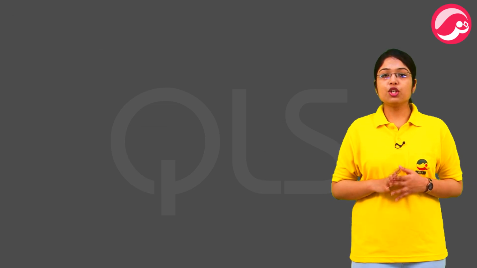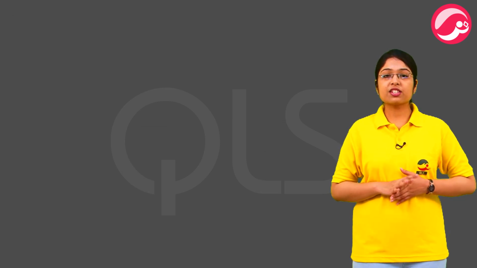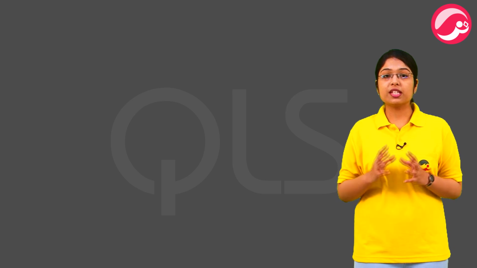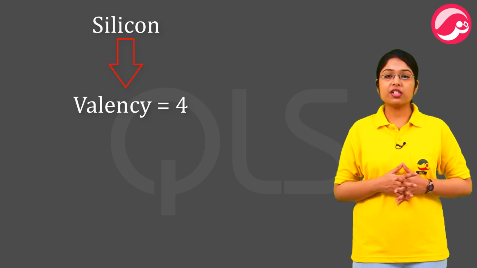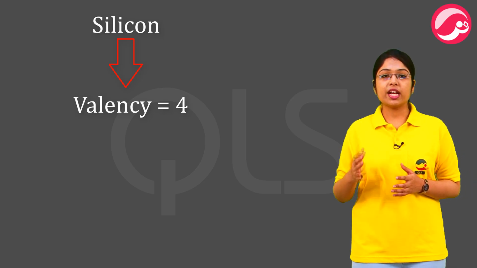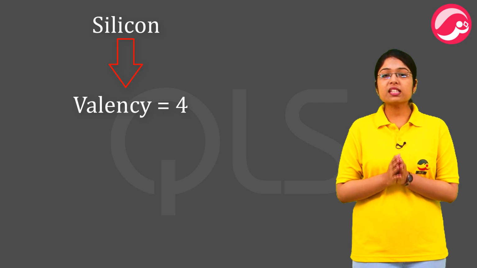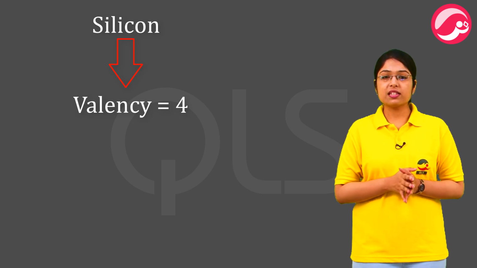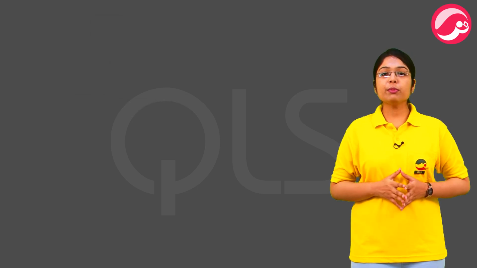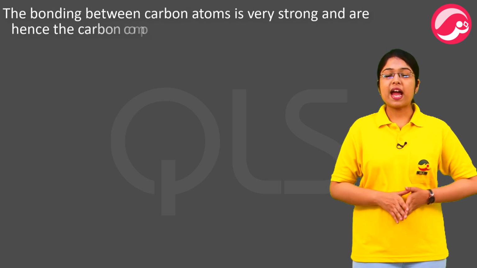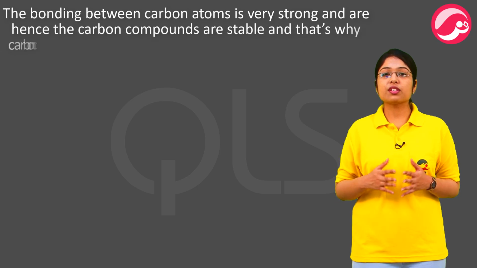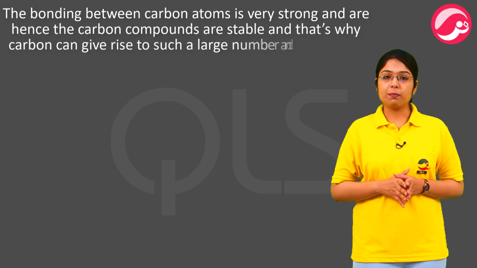Except for carbon, no other element exhibits this extraordinary property of catenation to this extent. Though silicon, also having a valency of 4, can form compounds with hydrogen having chains up to 7 or 8 atoms, these compounds are very reactive and hence are unstable. The bonding between carbon atoms is very strong and hence the carbon compounds are stable, and that's why carbon can give rise to such a large number and types of compounds.